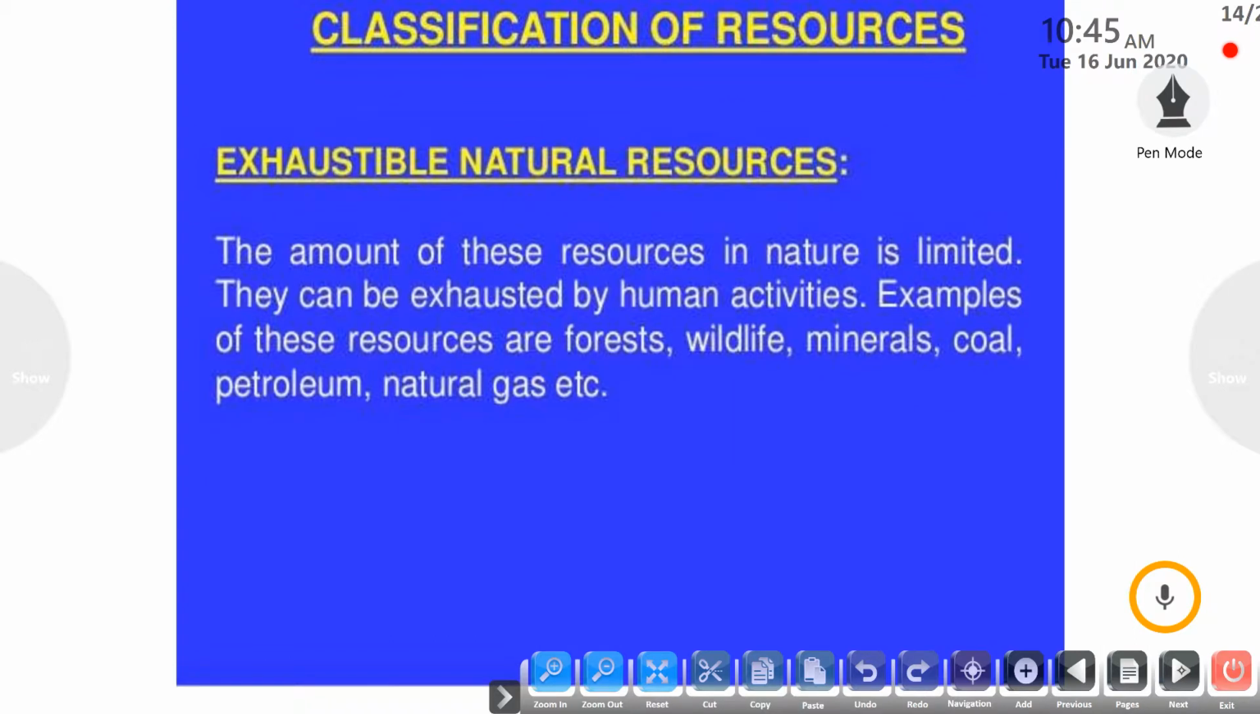The second are the exhaustible natural resources. These resources are limited in nature, present in nature in a very small amount, so they can be exhausted by human activities in the coming time. Examples of these resources are forest, wildlife, minerals, coal, petroleum, natural gas, etc.